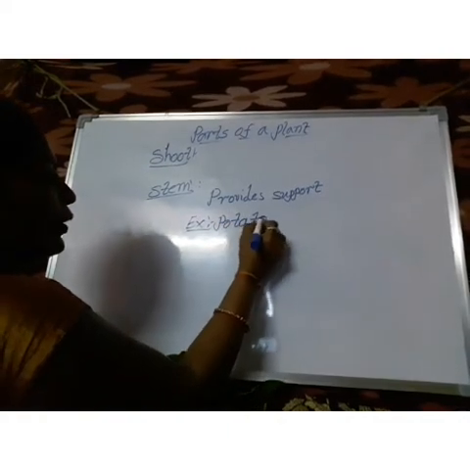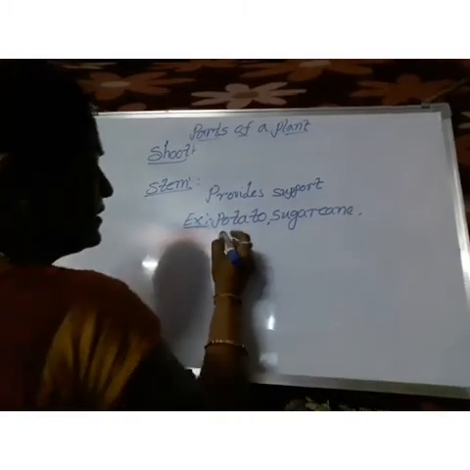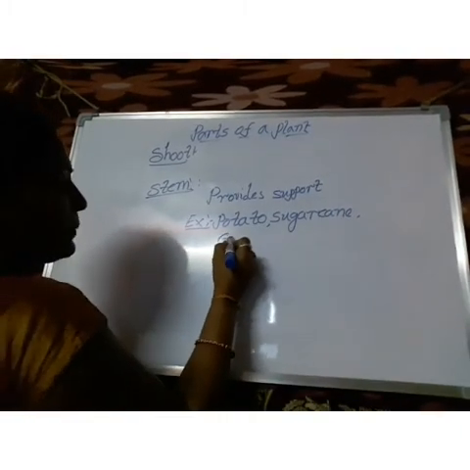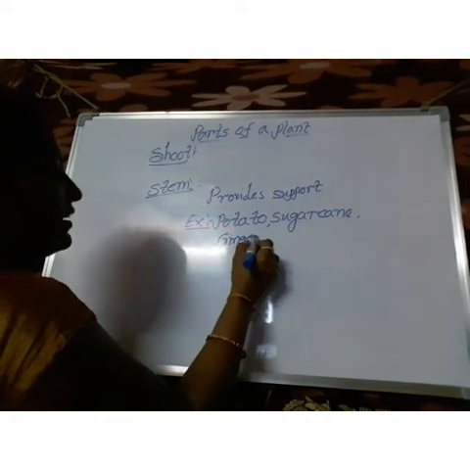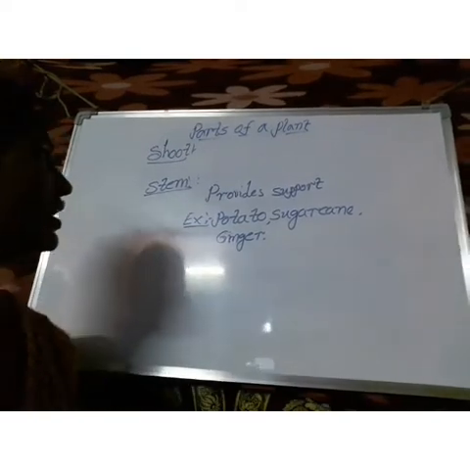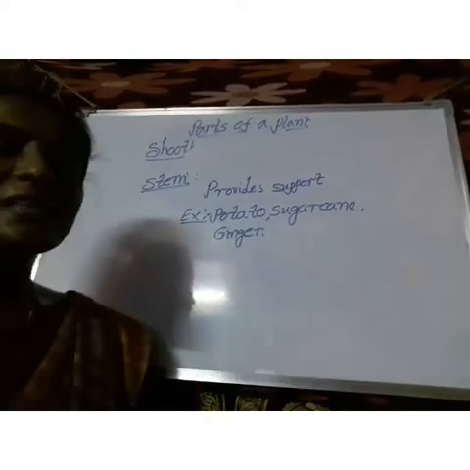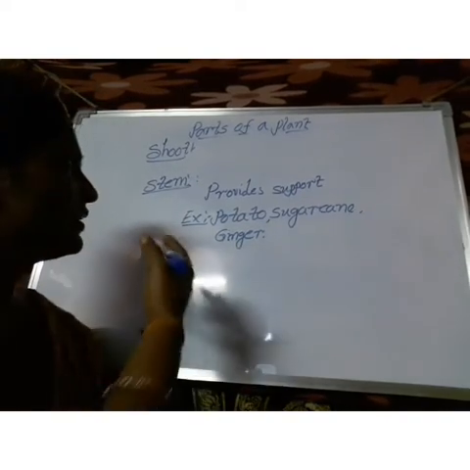Potato and sugarcane, and ginger. Do you know ginger? And also turmeric. These plants all store food in their stem only.